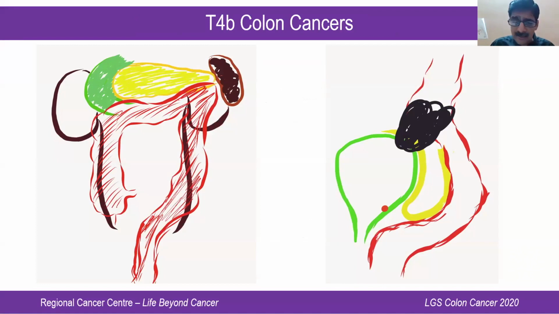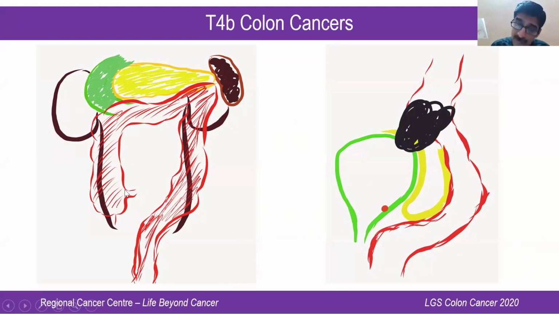But as far as the surgeon is concerned, I don't think this makes a huge difference as far as surgical management is concerned. For example, look at this picture, you can see that the ascending colon and the hepatic flexure can infiltrate the ureters or a part of the kidney. The splenic flexure can infiltrate into the tail of pancreas or the spleen, and on the left side it can get infiltrated into the kidney or the ureters, and the sigmoid colon can get infiltrated into the bladder. But the point is that most of these organs which get infiltrated by the colonic cancer are resectable organs.